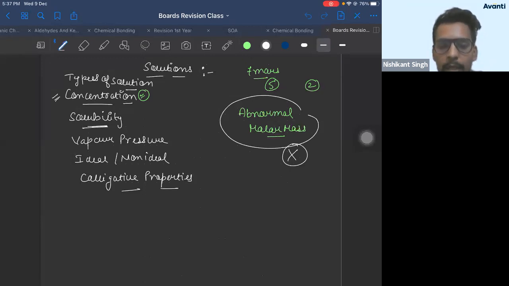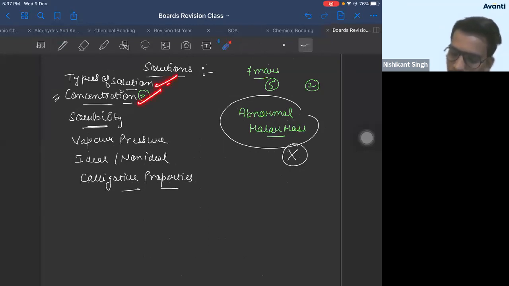Chalo, let's begin. So last class we had seen solutions chapter mein we had finished which all topics? We had finished types of solution. We had finished concentration of solution. Solubility we had finished. Then vapor pressure we had finished. Correct? Then ideal, non-ideal solution we had started. So we have to do these two topics today.